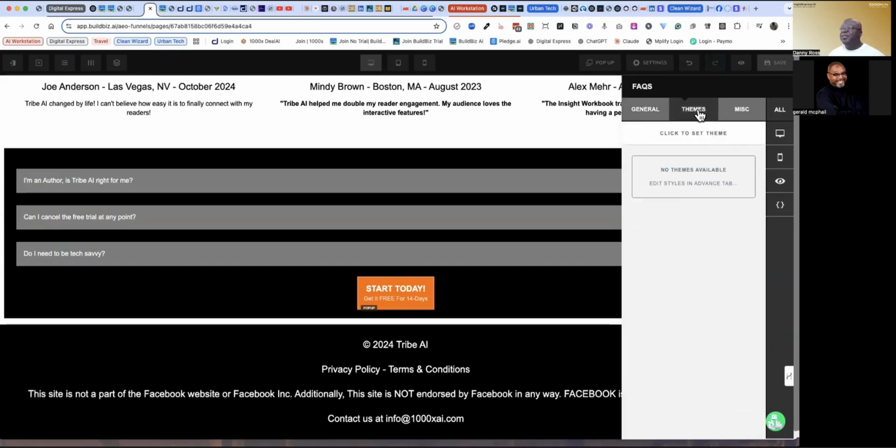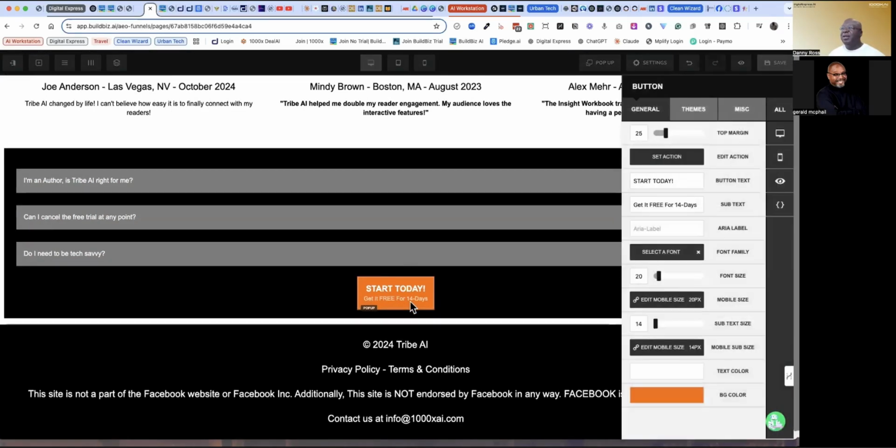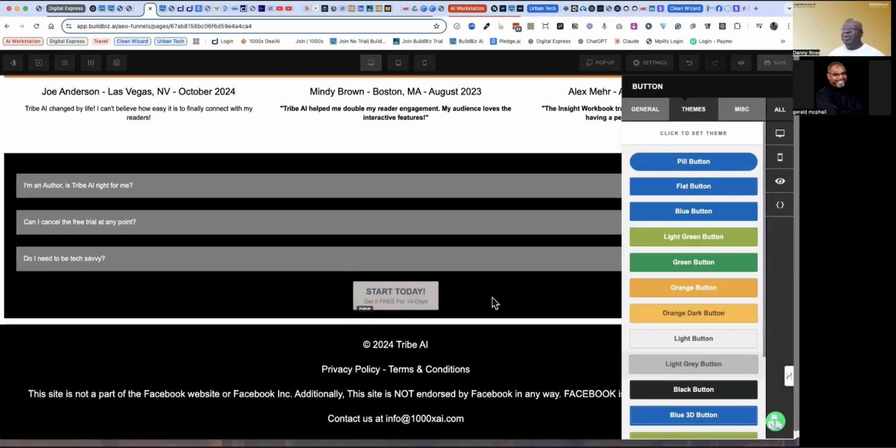And it also has themes of different things. So for example, if you click on the button, I can't remember if this one has themes on it. Yeah. So for example, we could click on the button, and so we want a light gray button, boom, it's done. Or we can make it a green button. It is so easy to use this tool. You don't have to know anything complicated to get editing done. We'll get to that. I just want to give you guys a little bit of a high level of it. Anybody else have any questions?